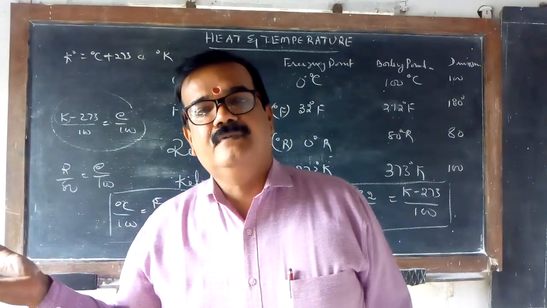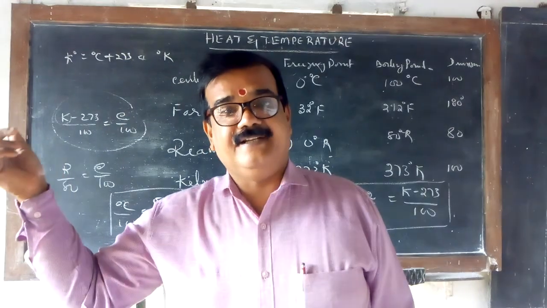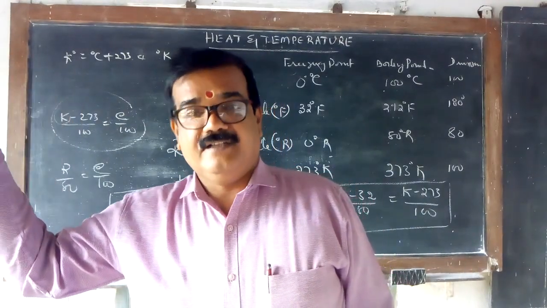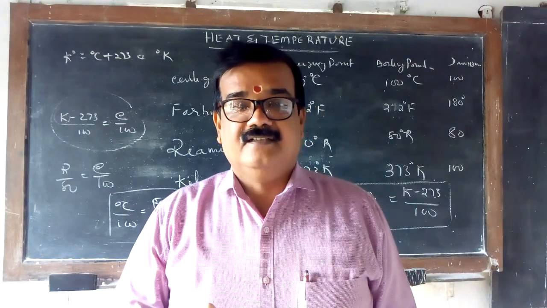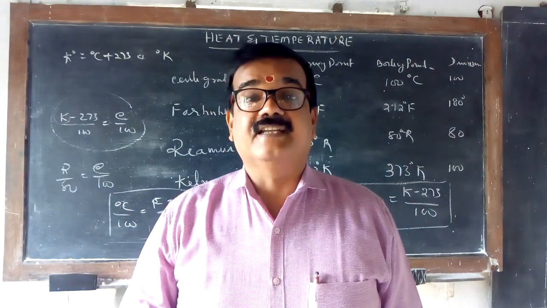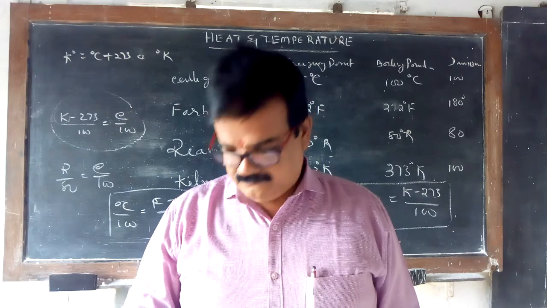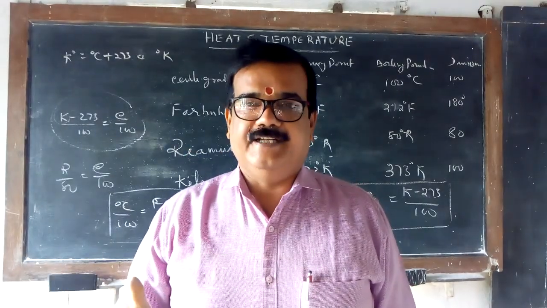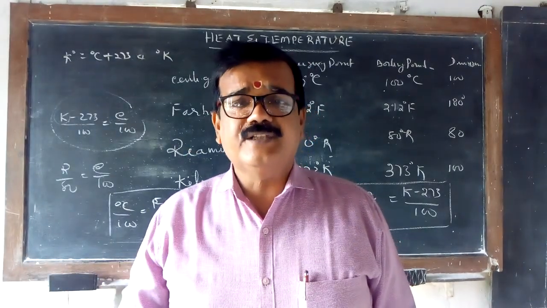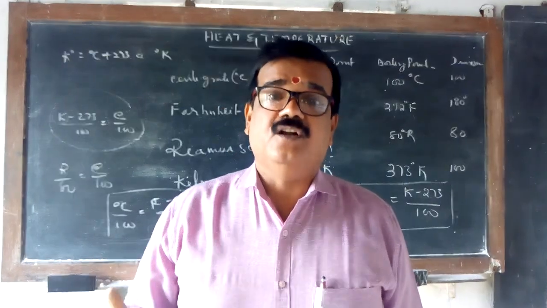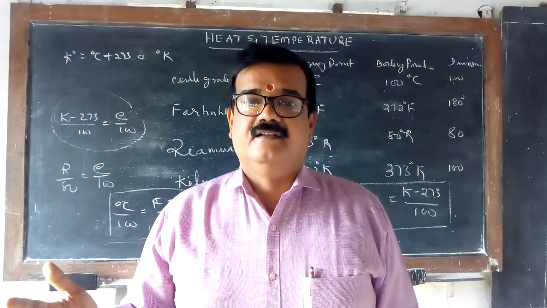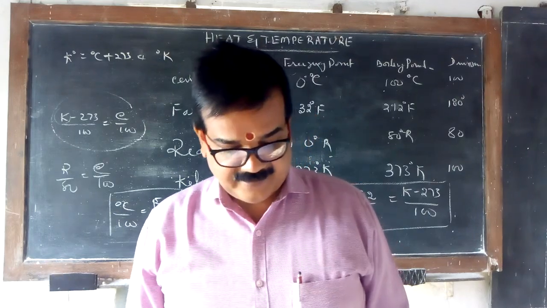It is vacuum. But even in vacuum, the sunlight from so many kilometers away reaches the earth, which means heat is transferred without any medium. Am I right? That is why it is called radiation. This transfer of heat from one place to another without any medium is called radiation. Understand?